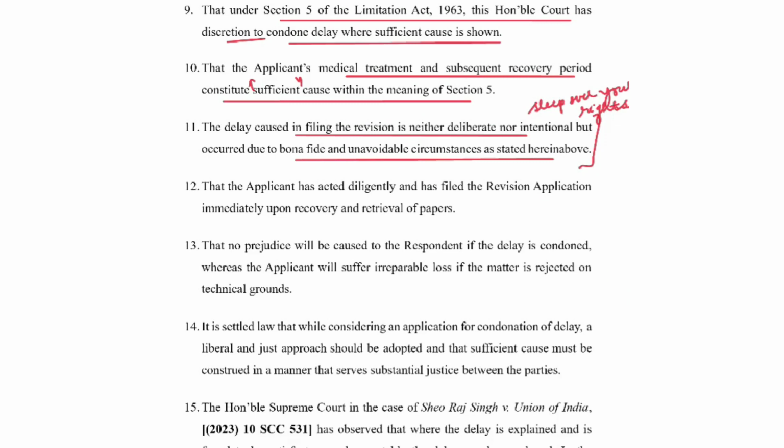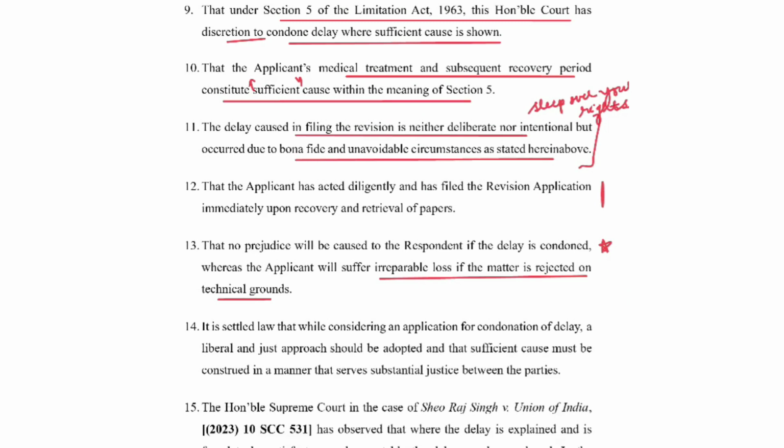We are trying to make our defense as strong as possible. That no prejudice will be caused to the respondent if the delay is condoned, whereas the applicant will suffer irreparable loss if the matter is rejected on technical grounds, which is a very, very important argument. The respondent is benefited if this condonation of delay application is not allowed.